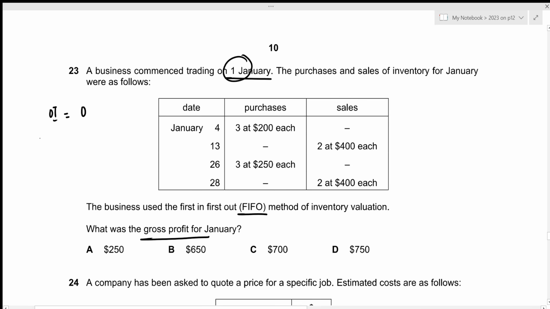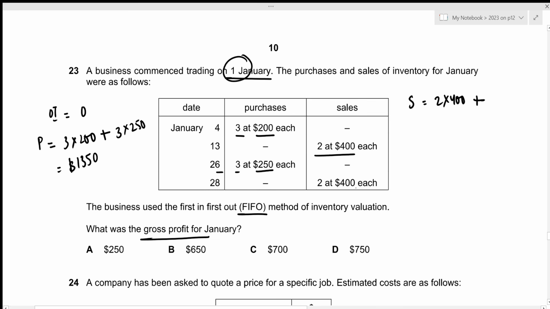Now let us calculate the purchases. So the purchases on 1st January is 3 at 200 each. So 3 times 200. Then the purchases on 26th January is 3 at 250 each. So 3 times 250. This gives the total purchases to be of 1,350. Now let us also calculate the sales value. On 13th January, it was 2 at 400.